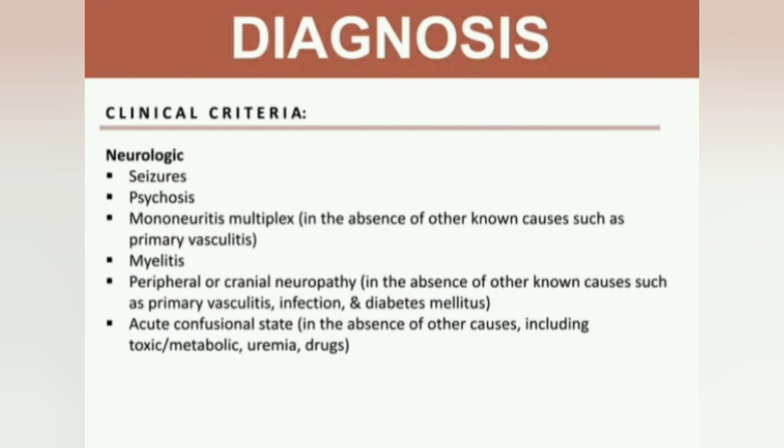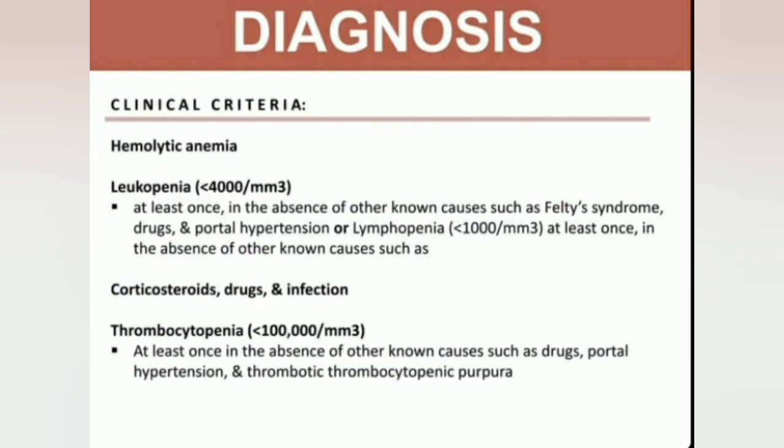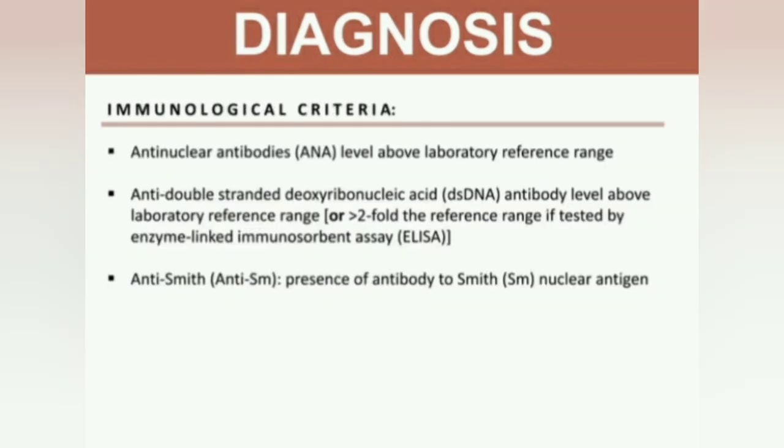Neurological: seizures, psychosis, mononeuritis multiplex, myelitis, peripheral or cranial neuropathy, in the absence of other causes. Hemolytic anemia. Leukopenia, less than 4,000 per cubic millimeter leukocytes at least once, in the absence of other known causes such as